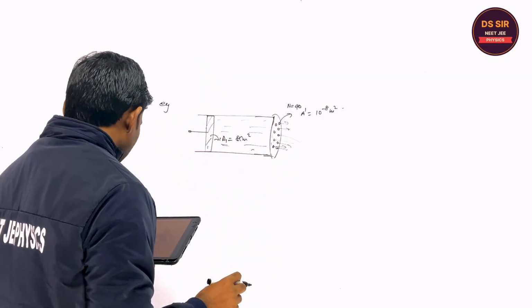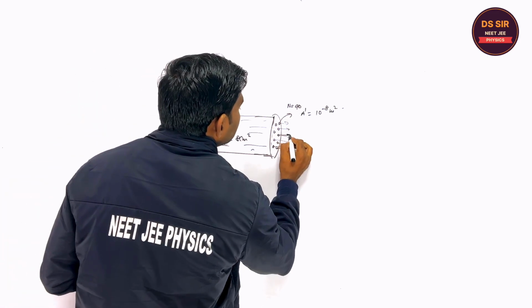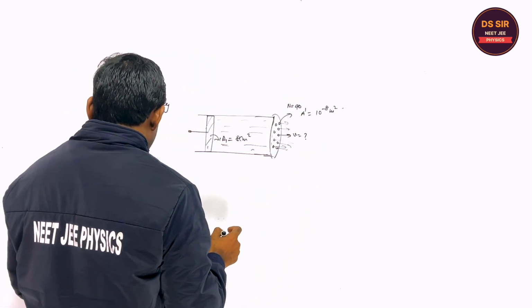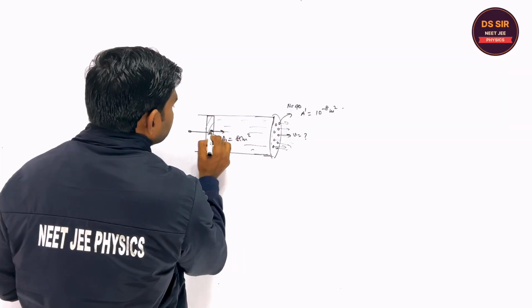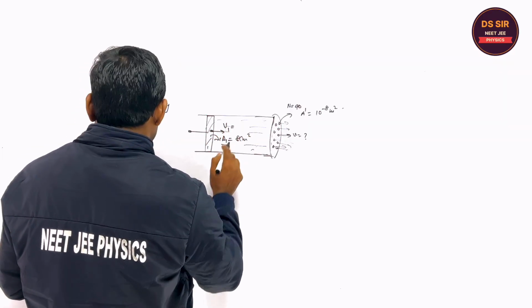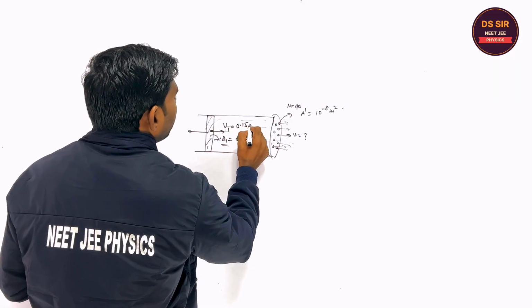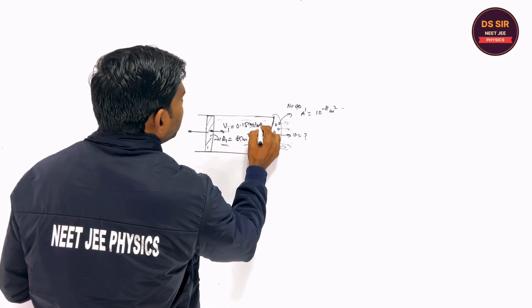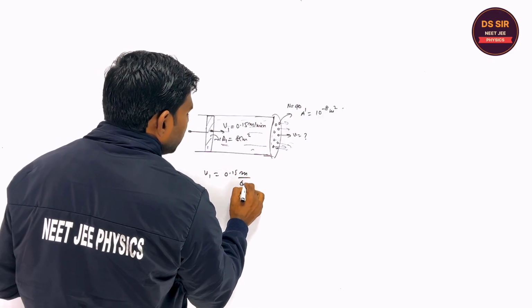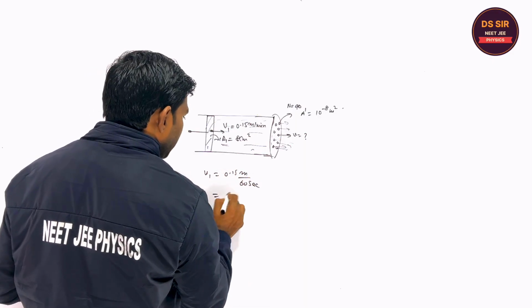So what they are asking is by what speed the liquid will come out. The speed of this piston, V1, is given as 0.15 meter per minute. So V1 is 0.15 meter per minute, which means per 60 seconds.